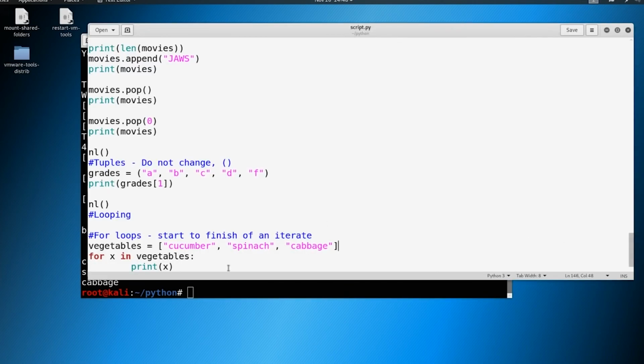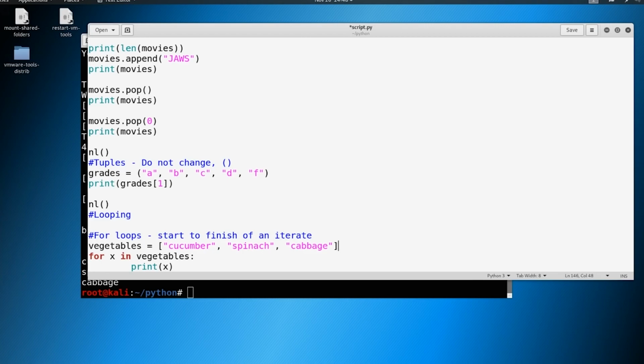So again, you've seen this before, just a classic example of a for loop. As long as we have something to iterate through, we're iterating through a list here. And remember before, we were like, sequence 1 through 255. We iterated through that to do our ping sweep.